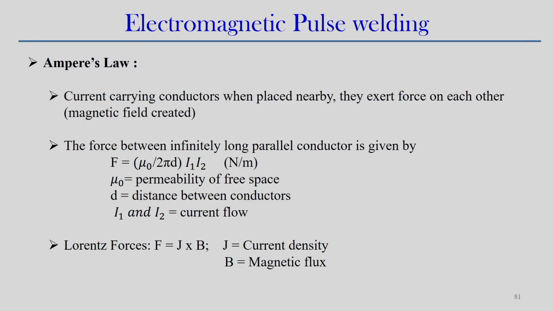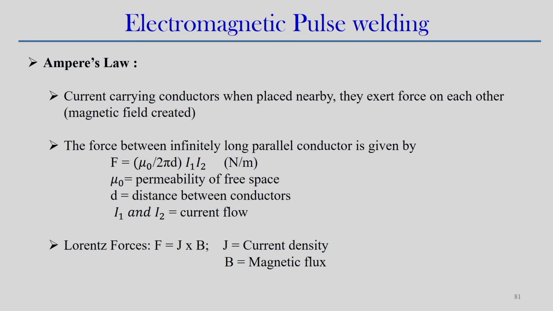Next we look into the electromagnetic pulse welding process. In electromagnetic pulse welding, we simply use Ampere's law. We know that current carrying conductors placed nearby exert forces on each other because of the magnetic field created. The force between two infinitely long parallel conductors can be estimated, and F is a function of I1 and I2, the currents flowing in these two conductors. So, using this principle the electromagnetic pulse welding has been developed.